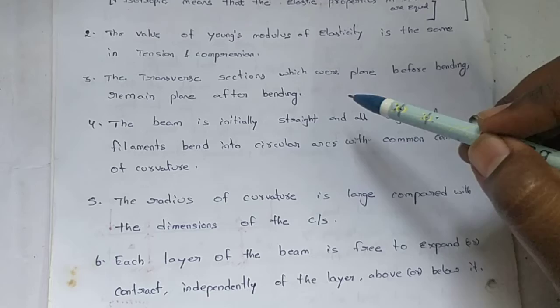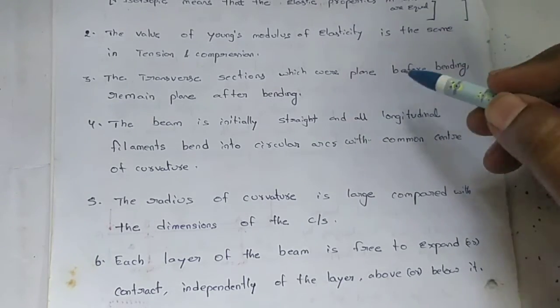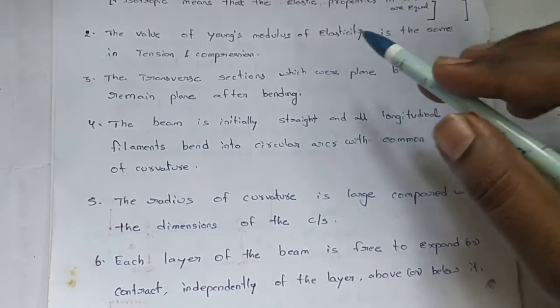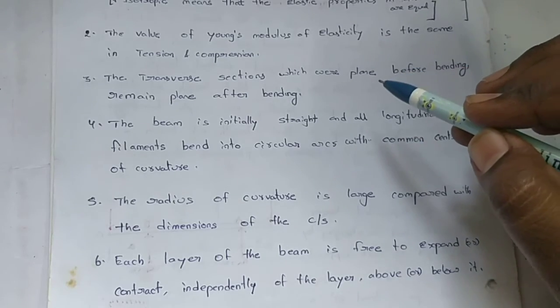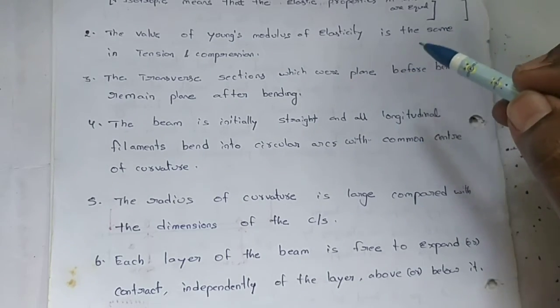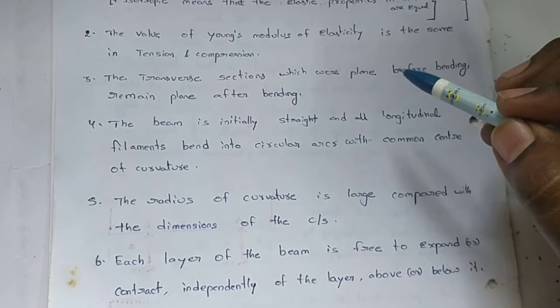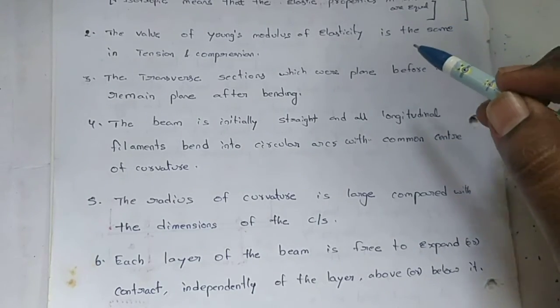Next, the transverse sections which were plane before bending remain plane after bending. Transverse sections mean the section perpendicular to the axis. Plane means without any holes or grooves of any shape. It is plane before and after bending. It is one of the assumptions.